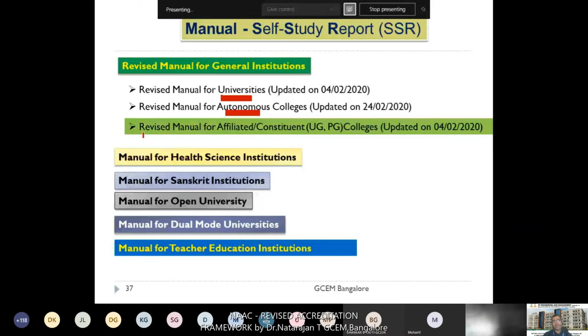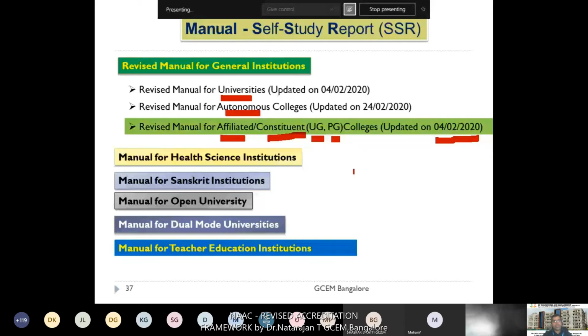Both UG and PG separately, they have given the PDF files for the manual. It was updated on 4th February 2020. This is the latest. I suggest all the colleges, if you want to apply for NAAC, SSR and other things, better search the NAAC website to get the latest updated manuals.